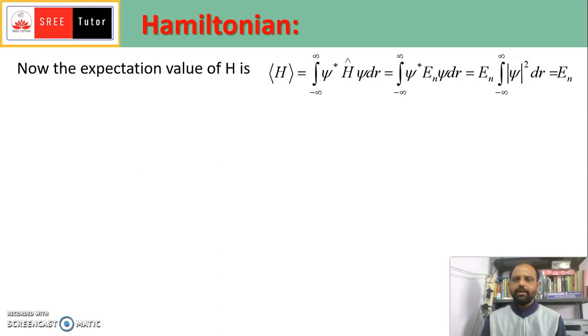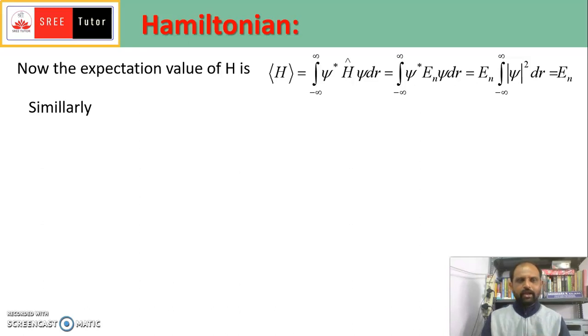So En times the integral of psi star psi, that is the magnitude of psi squared, dr. This integral is the total probability of finding the particle, and it is equal to 1 because the limits are from minus infinity to plus infinity. So you get En.